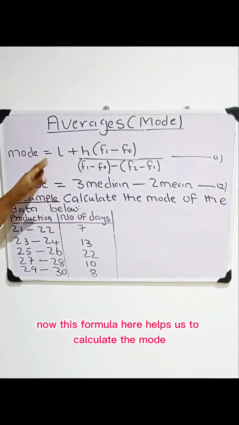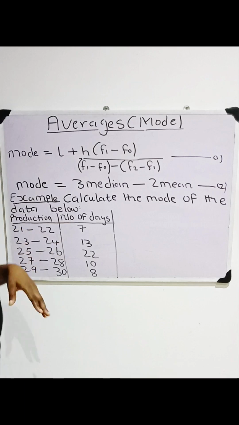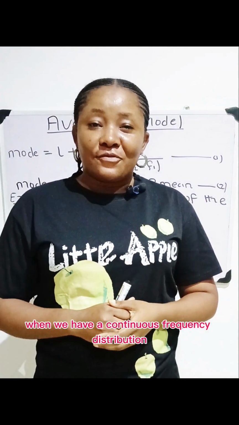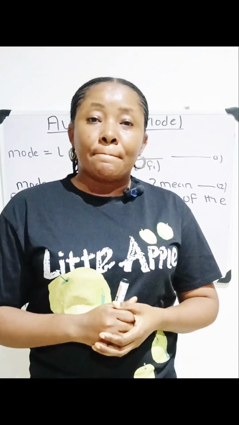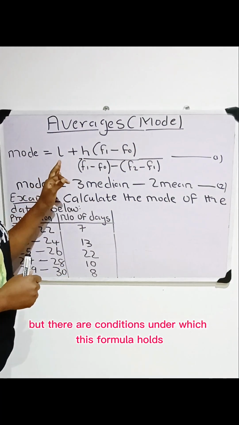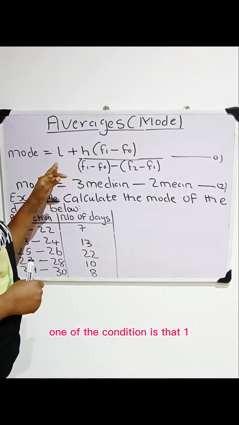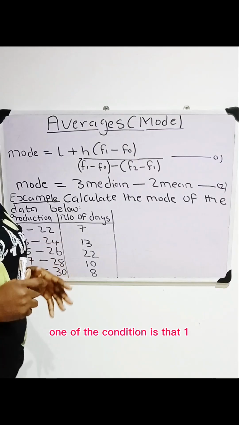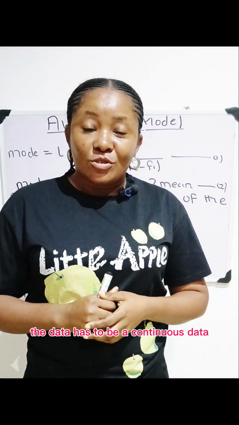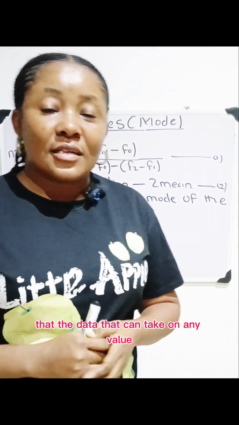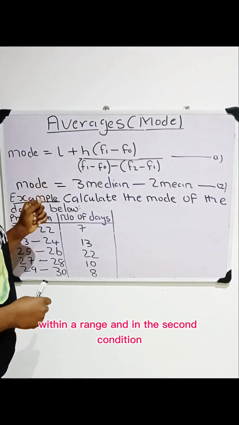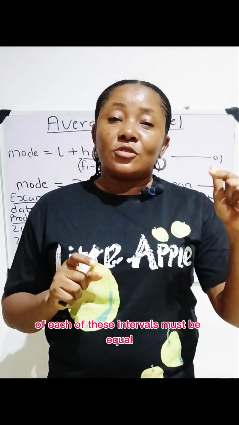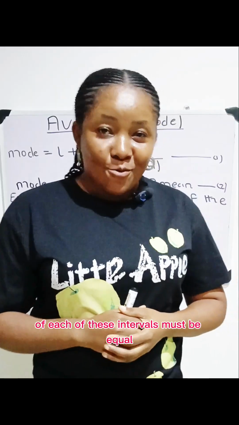Now, this formula here helps us to calculate the mode when we have a continuous frequency distribution. I've explained what the continuous frequency distribution means. But there are conditions under which this formula holds. One of the conditions is that the data has to be continuous data, that is data that can take on any value within a range. The second condition is that the width of each of these intervals must be equal.